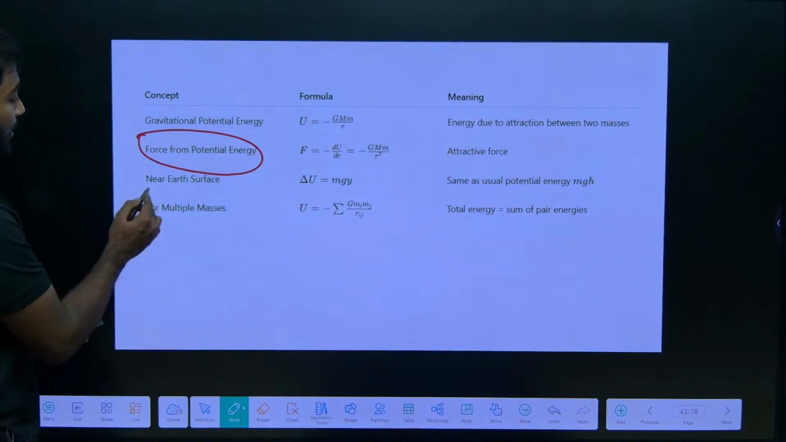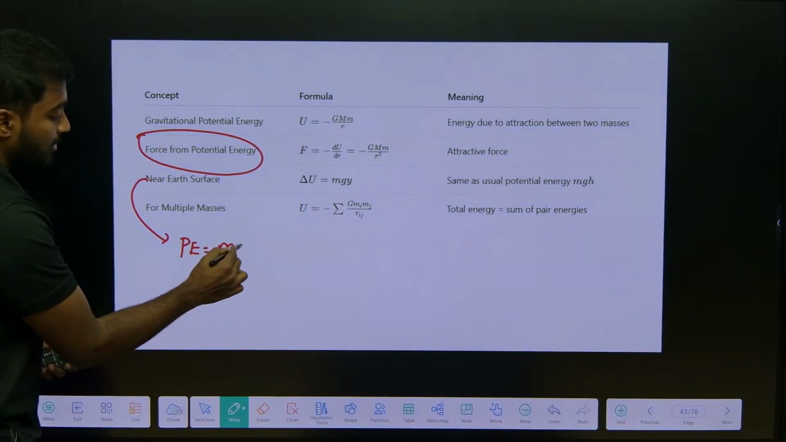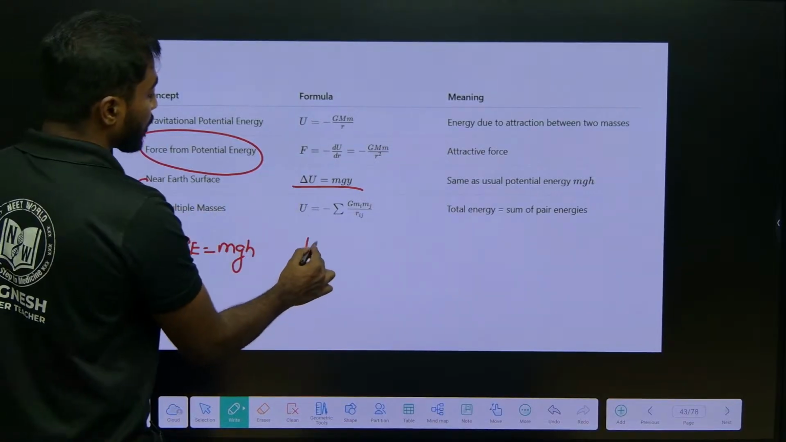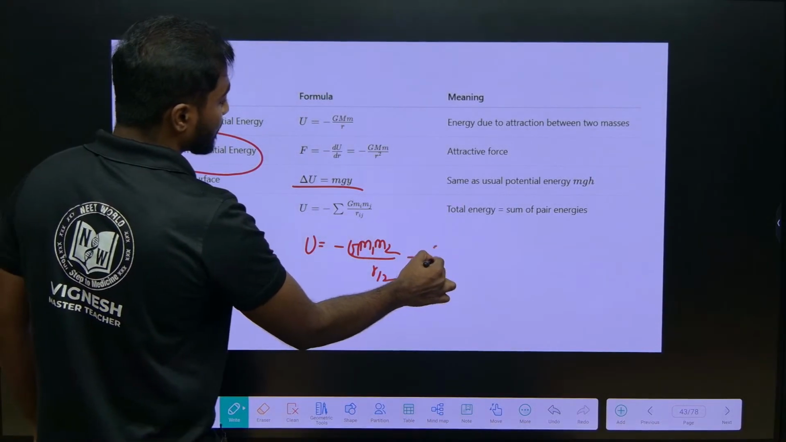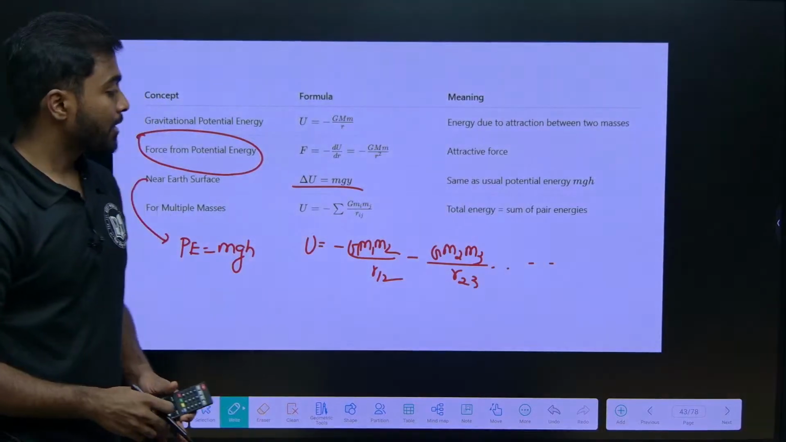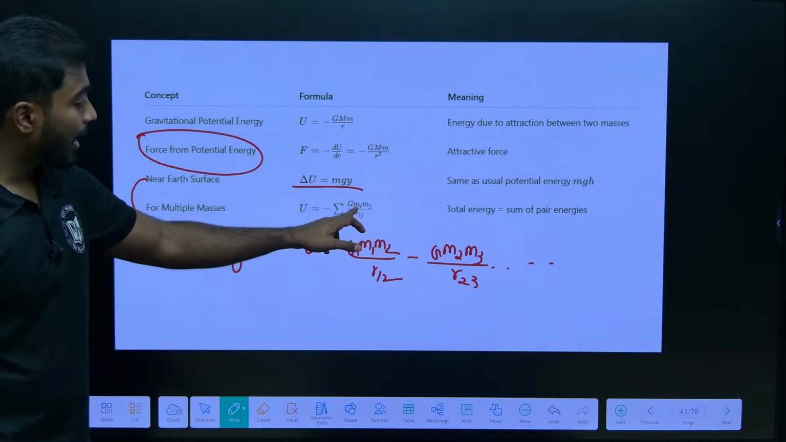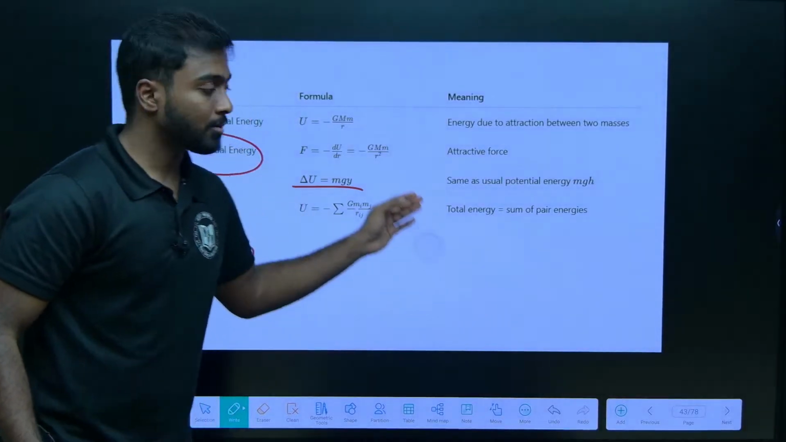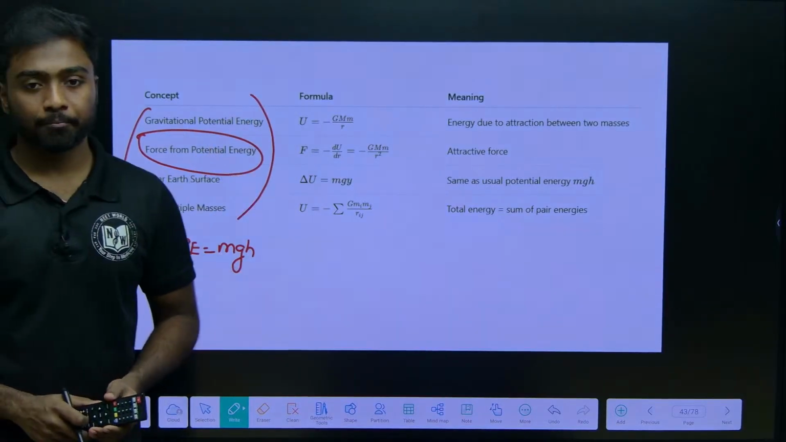Okay. So, near the surface, we know that potential energy is nothing but mgh. And for multiple masses, U will be equal to minus G m1 m2 by r12, minus G m2 m3 by r23, like this we will keep on adding, so the sum of Mi Mj by Rij, like i and j. So, this is how we will add for multiple masses. If you are clear about these four formulas, that is more than enough for potential energy, right.